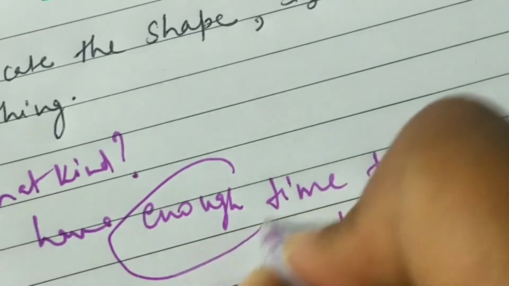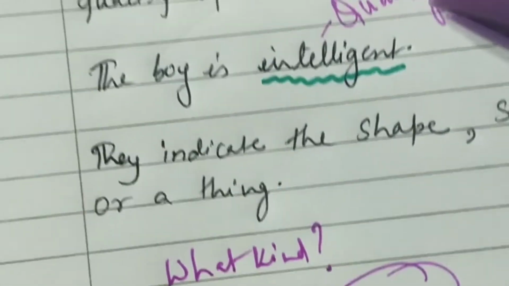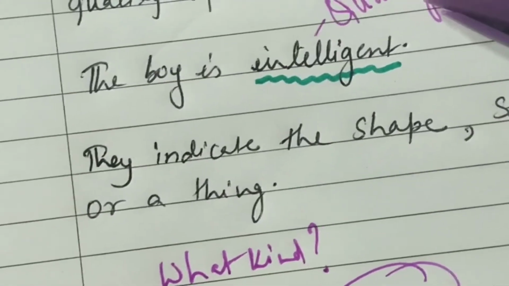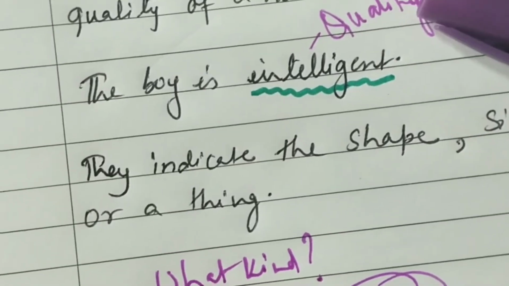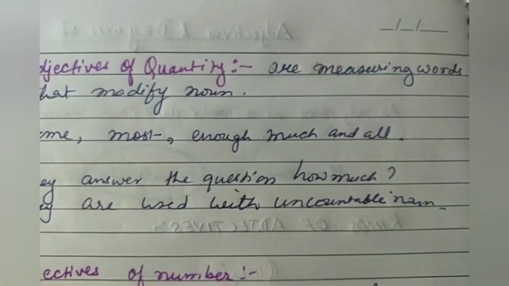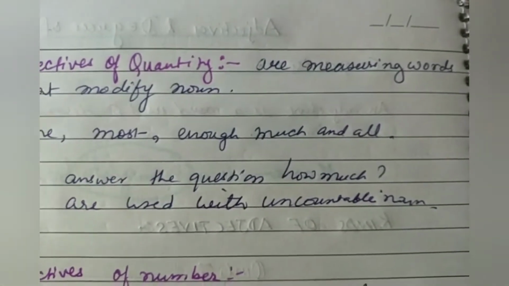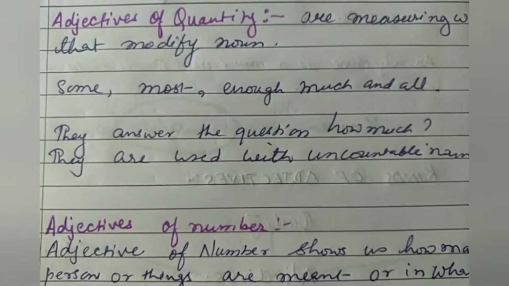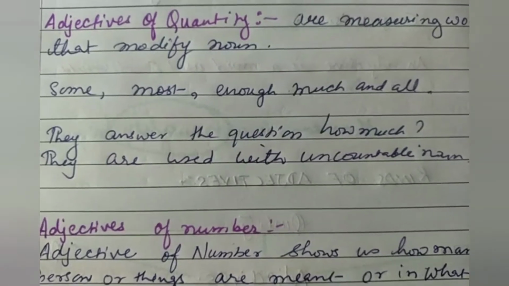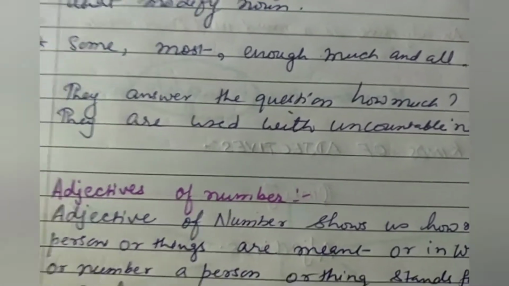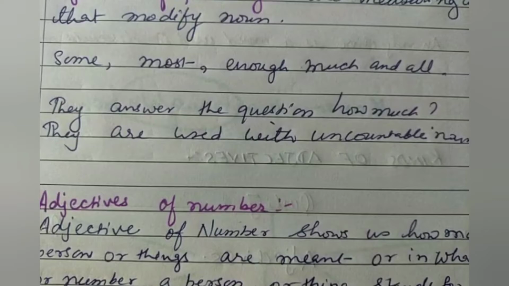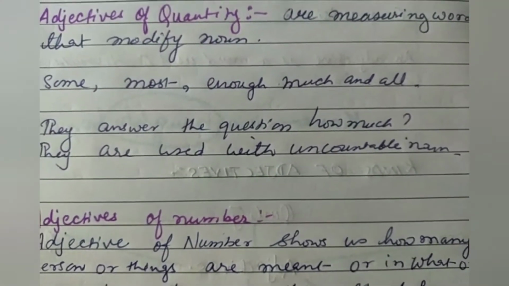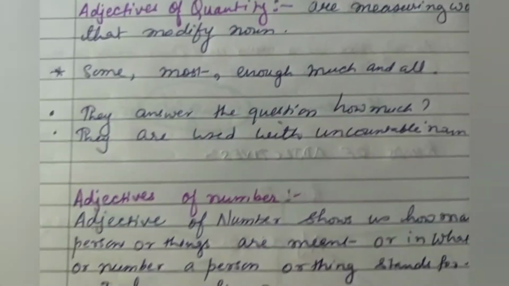Here enough is an adjective of quantity. We use words like some, most, enough, much and all, and they answer the question how much. They are always used with uncountable nouns. I hope this is clear.